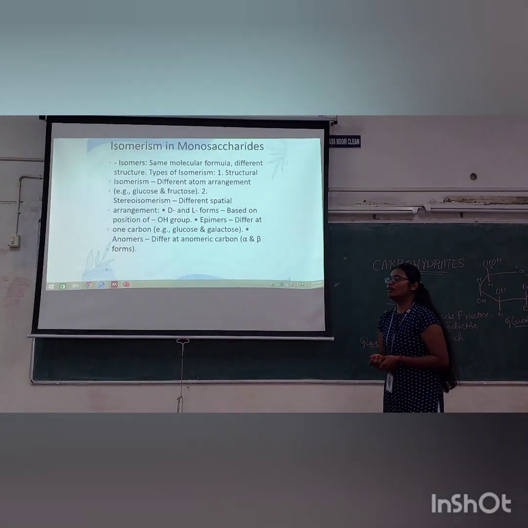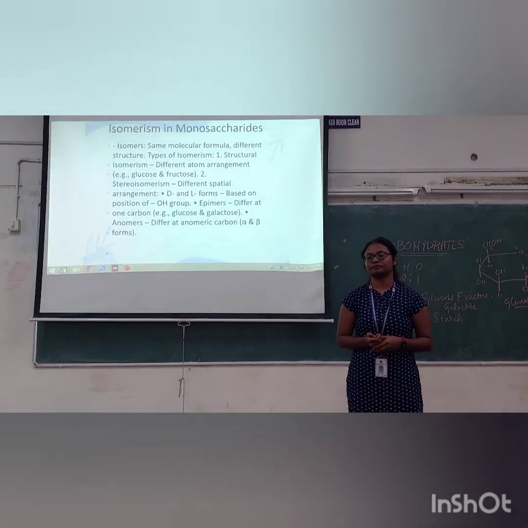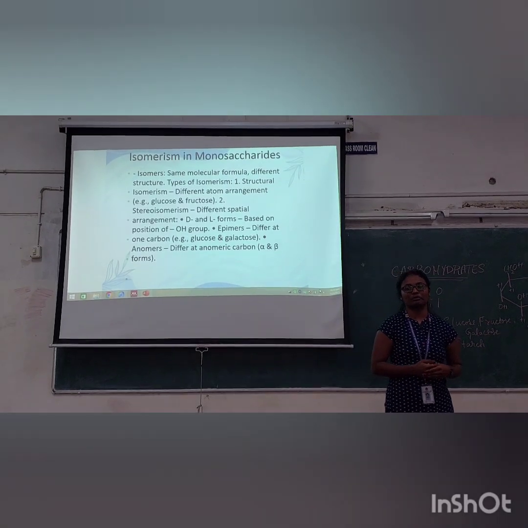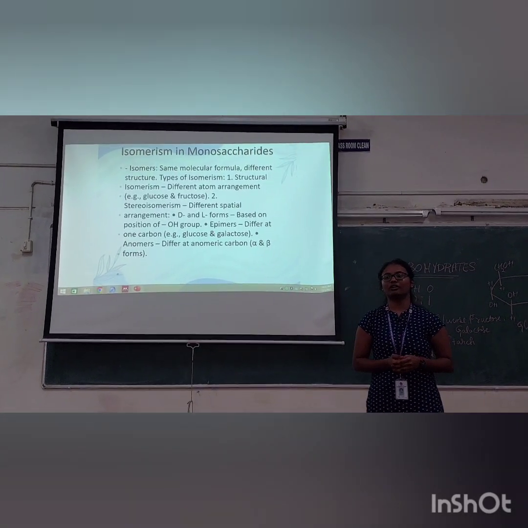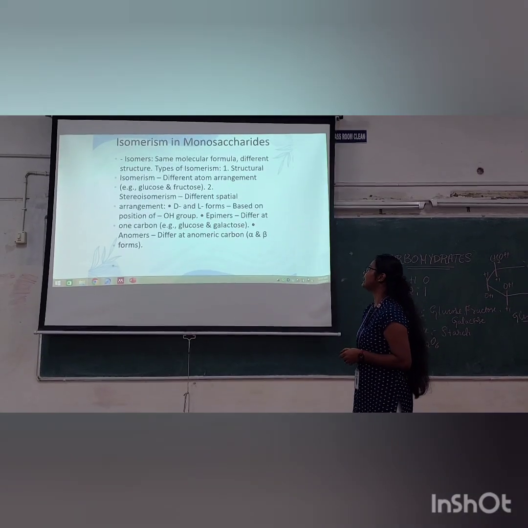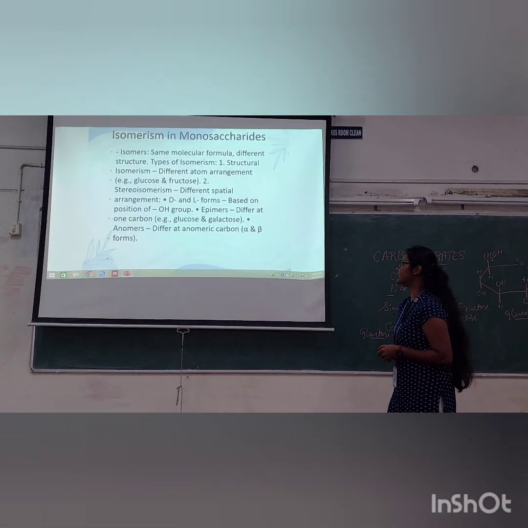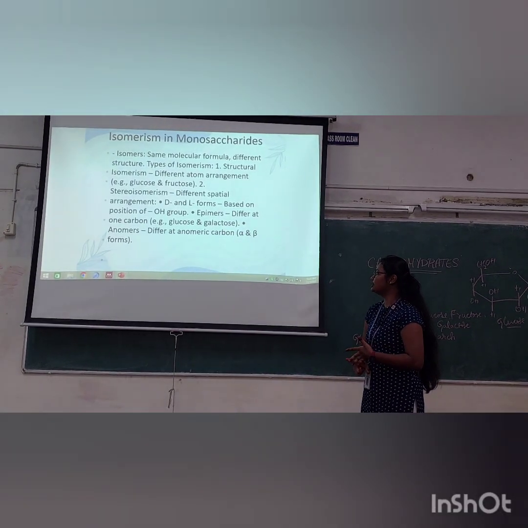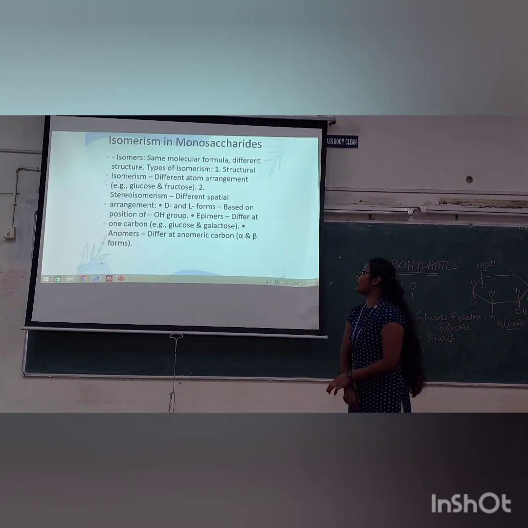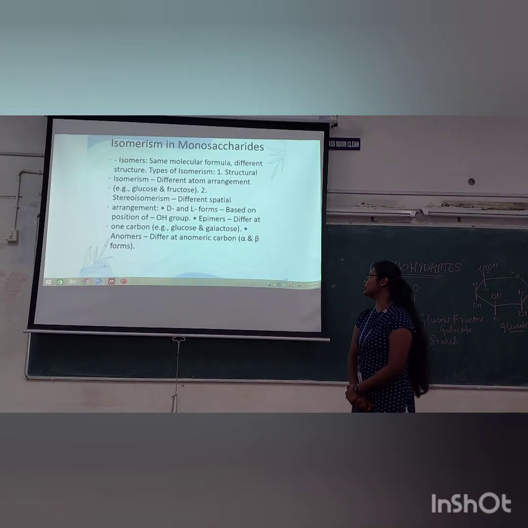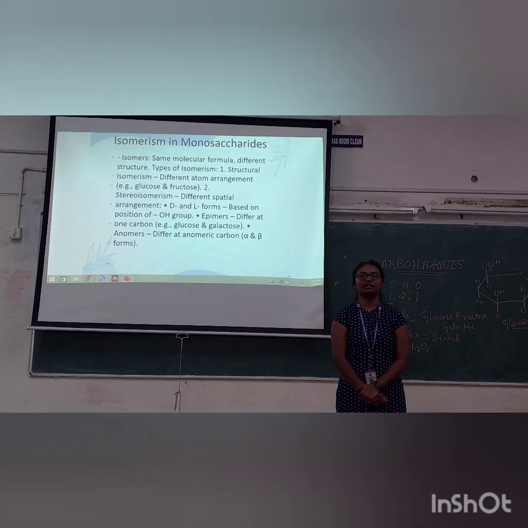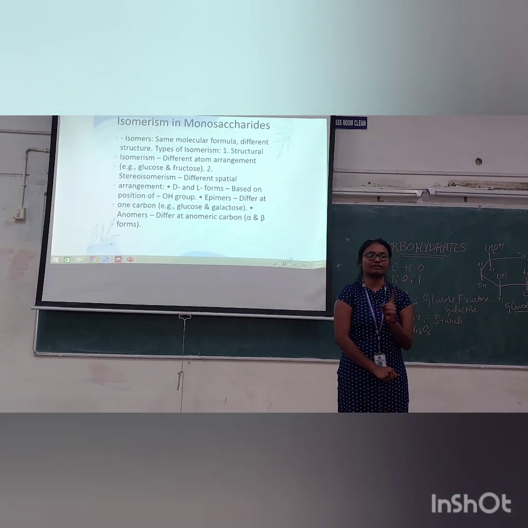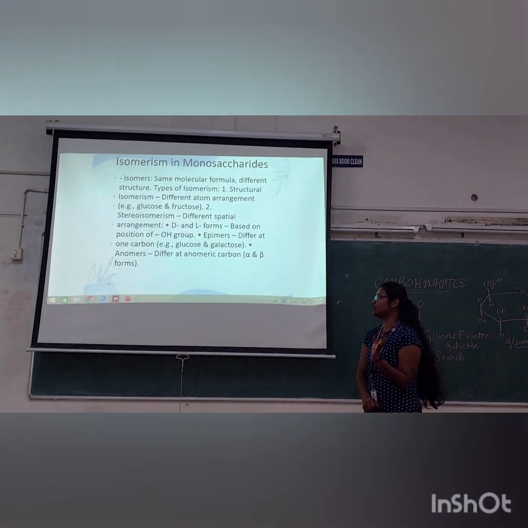Isomerism in monosaccharides. What is meant by isomerism? Same molecular formula but different structural formula. Types of isomerism: structural isomerism and stereoisomerism. Structural isomerism means different arrangement of atoms, for example glucose and fructose. The molecular formula of glucose and fructose is the same, but their structures are different. That is structural isomerism.